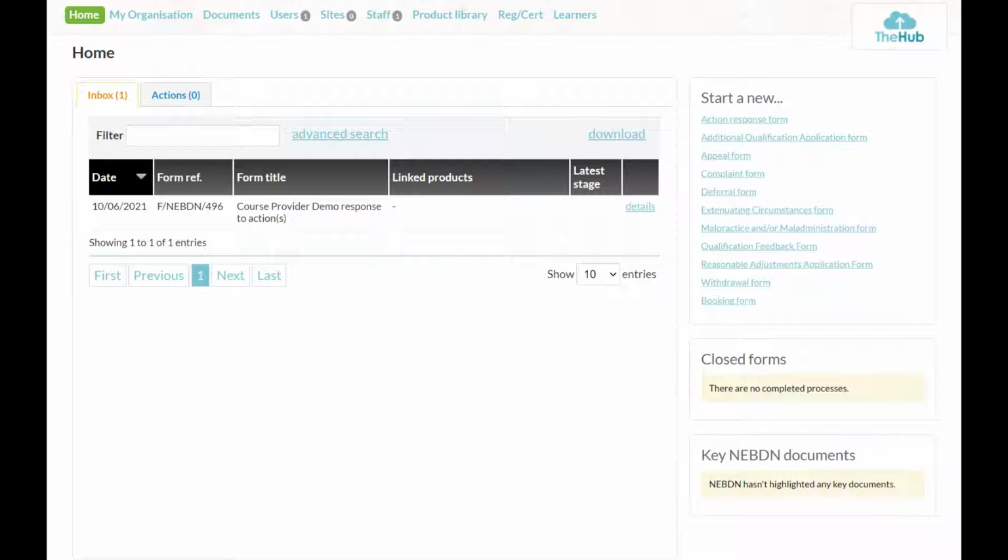Really useful. So we'll go back to the top then, and we'll work our way along there and have a look at each section. So the first one is my organisation. So let's move on to that one there.